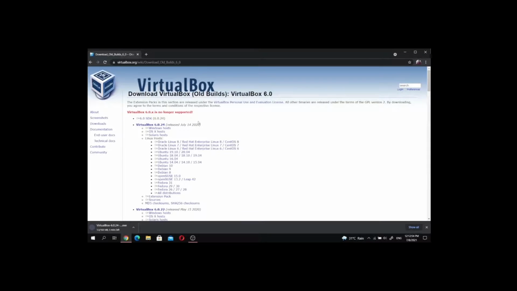it for Windows user, OS X host for OS X user, Solaris host for Solaris user, and Linux host for Linux user. But here we are using Windows, so click on the Windows host and just wait for it to download.